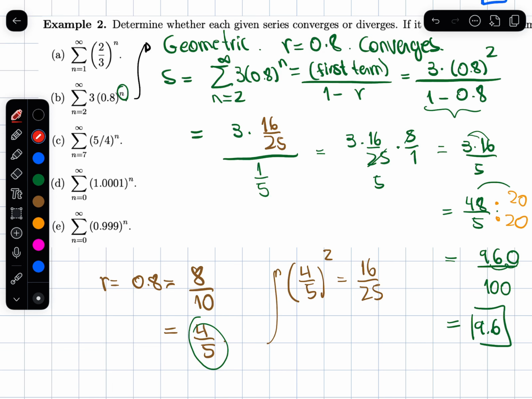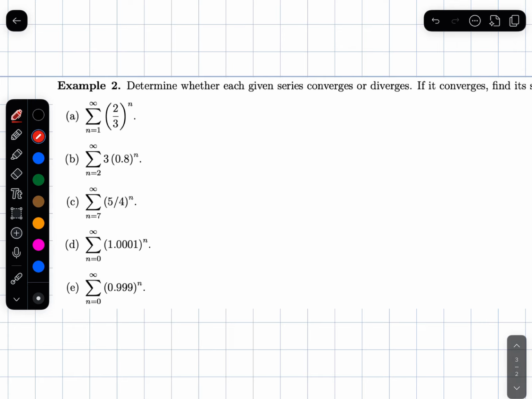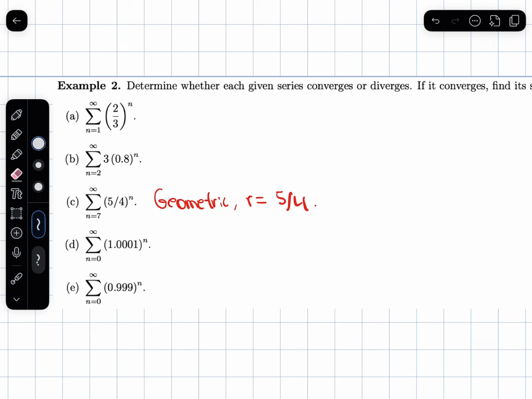Now this one here, let me go back to the rest of the examples. This one, the ratio, this is geometric. The ratio is 5 over 4 instead of 4 over 5. So it's a bigger number than 1. Right? It's a number that's greater than 1. So this diverges, and there's nothing for me to find. It diverges actually to positive infinity because I'm adding numbers that are bigger and bigger all the time, but I don't have to say that.